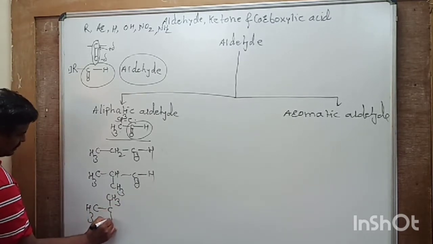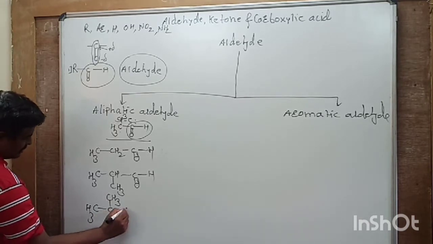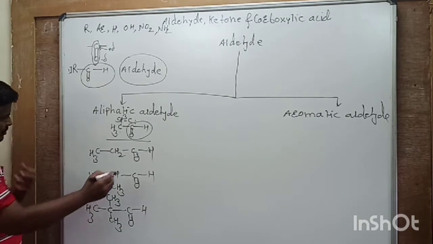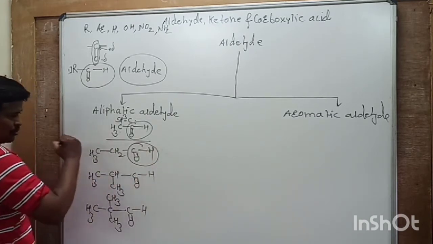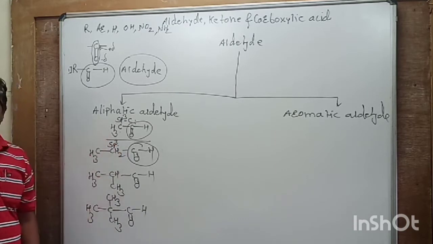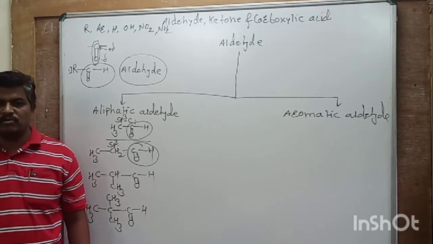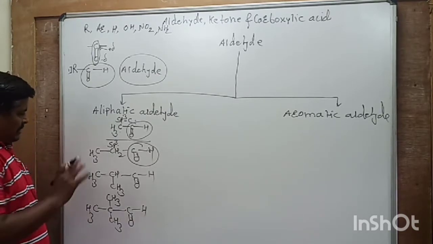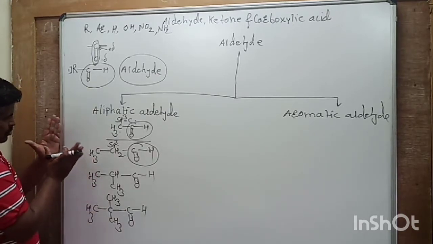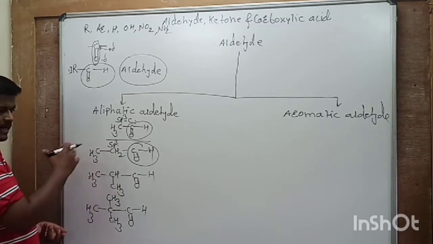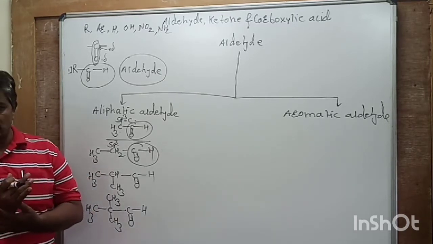So these are compounds in which this CHO group is attached to sp3 carbon. You learn in 11th standard what is sp3, what is sp2, etc. Recap it. If you know this, whether it is aliphatic or aromatic, then you can give name of this compound.